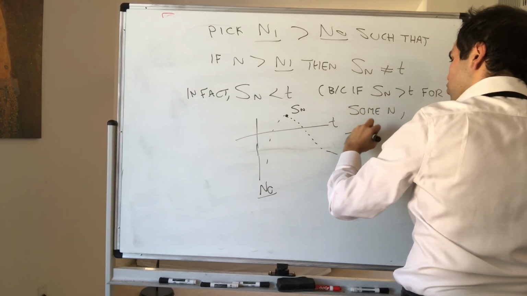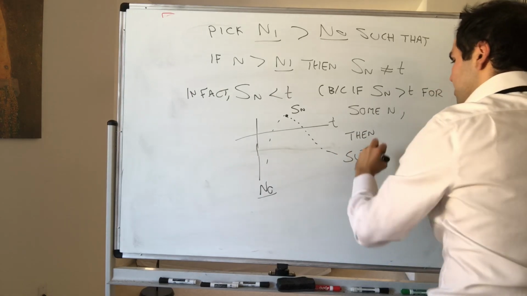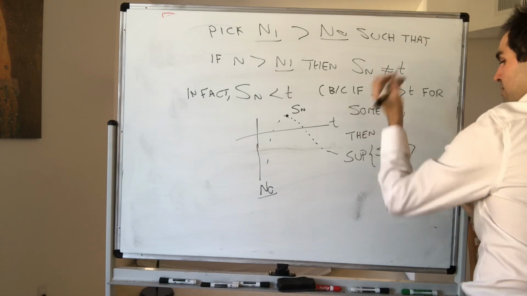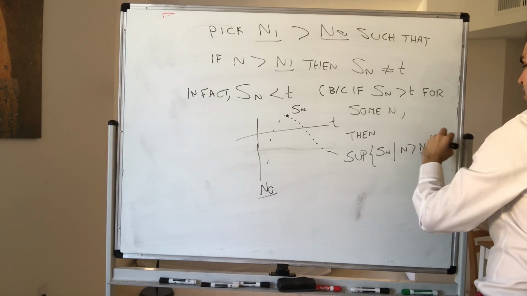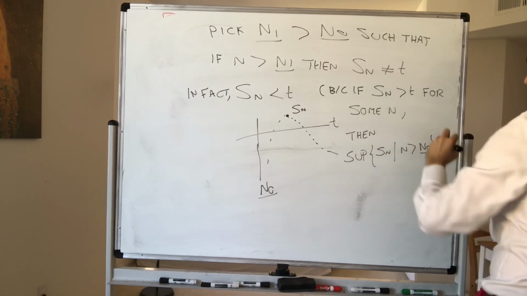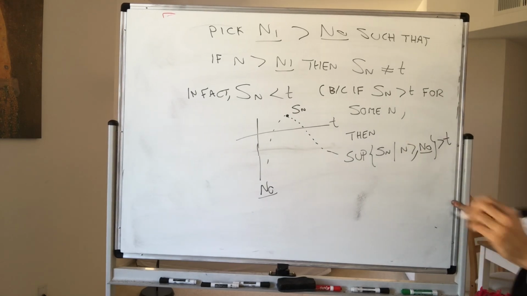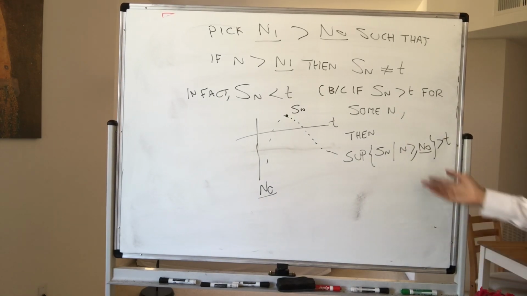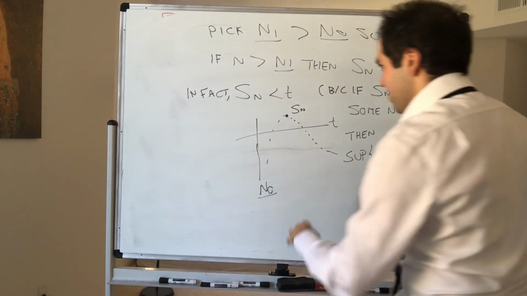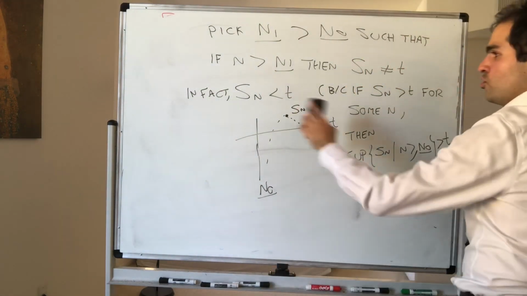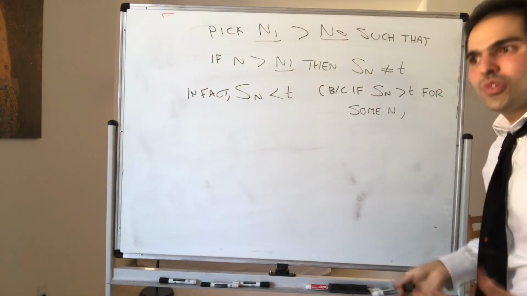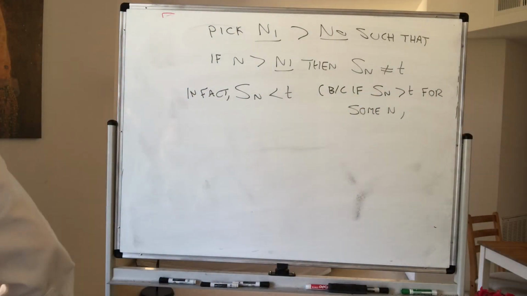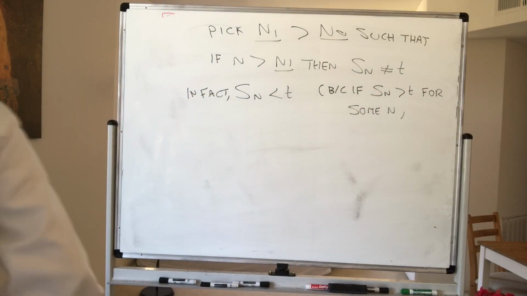Again, because if Sn were bigger than T for some n, then the supremum of Sn, where n is bigger than, let's say, capital N0, would be bigger than T. And then that's a contradiction, because we assumed that the sequence eventually stabilizes. So it's eventually equal to T. So we can actually assume that all of them are less than T. And now we are ready to construct our subsequence. So let's construct S sub n sub k inductively.